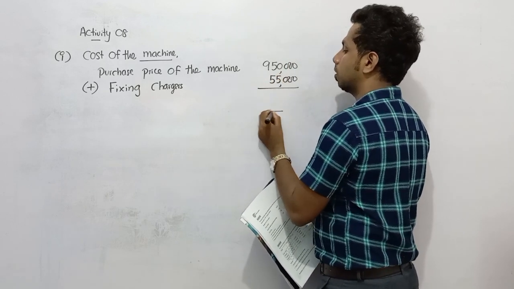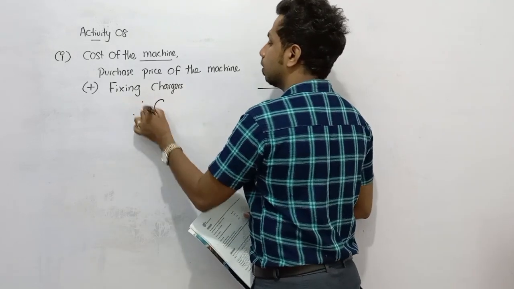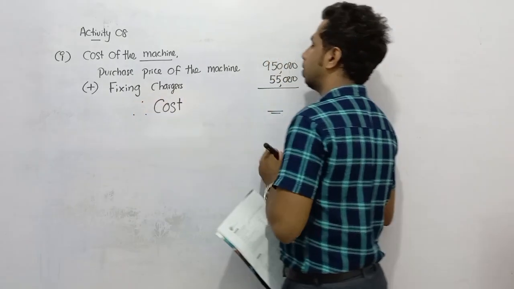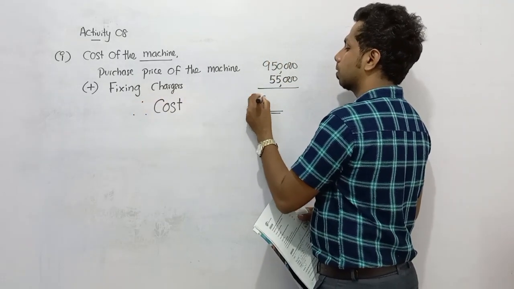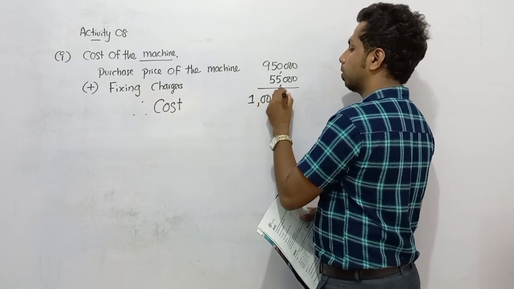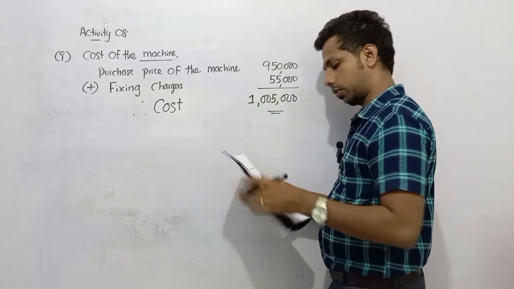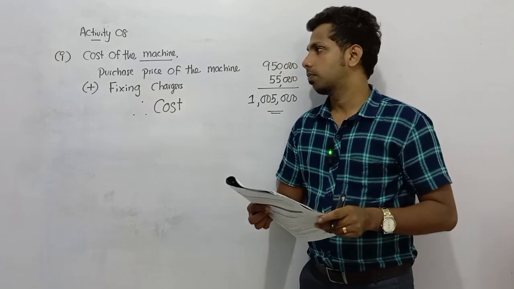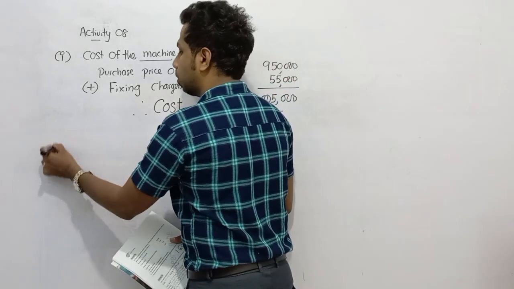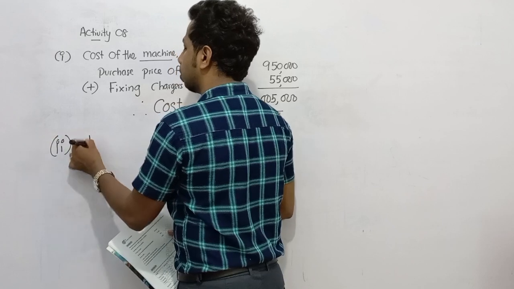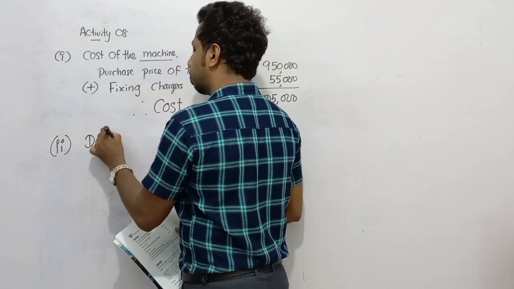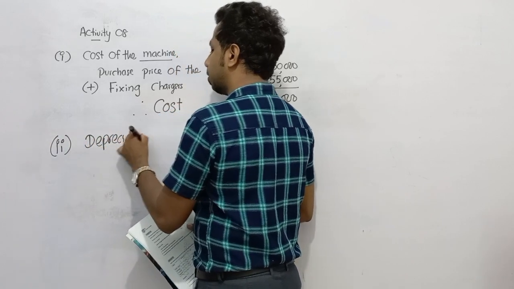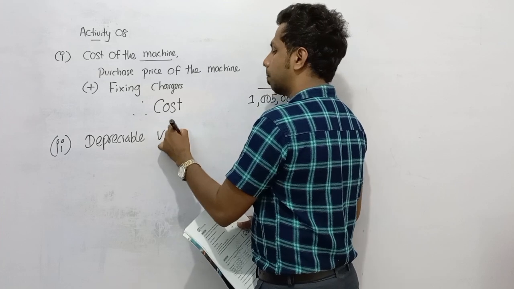So this is the cost of the machine here, that is 1,005,000. Now we can move to the next one, depreciable value of the machine. According to the second question, you need to calculate depreciable value. What do you mean by depreciable value?